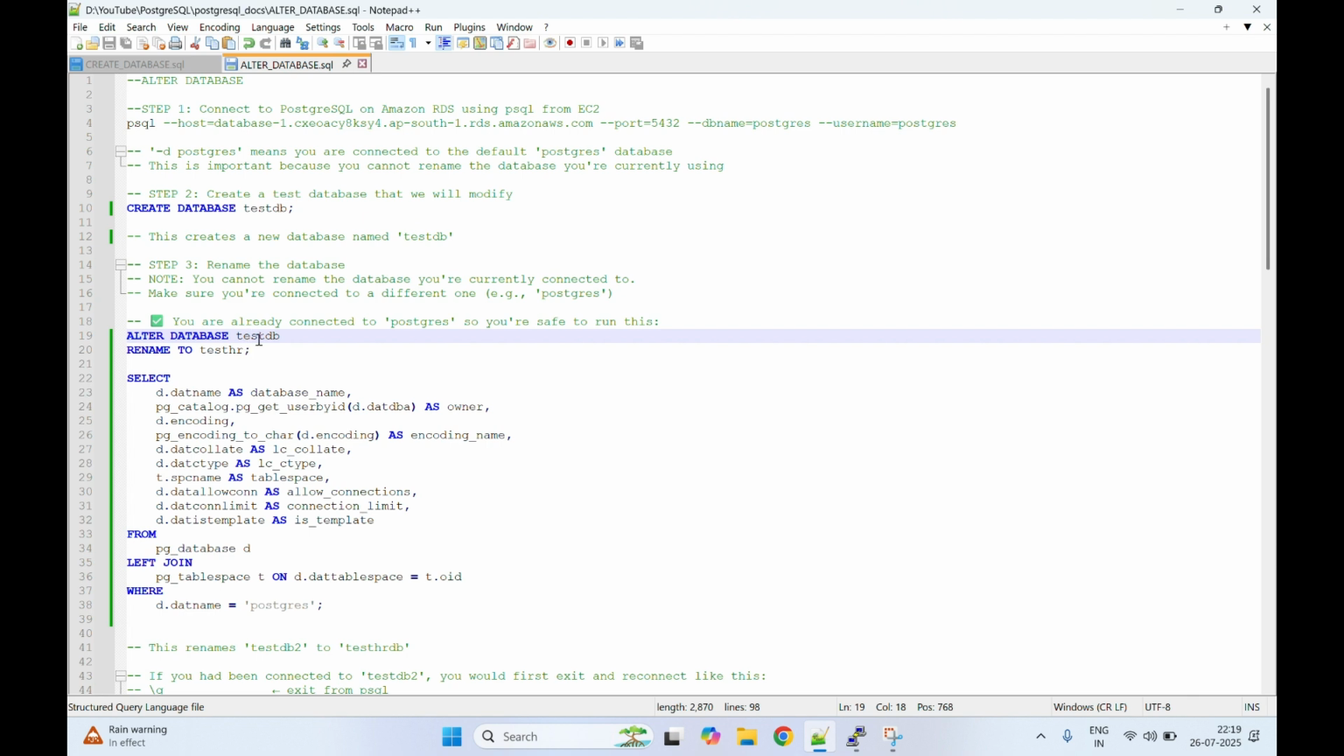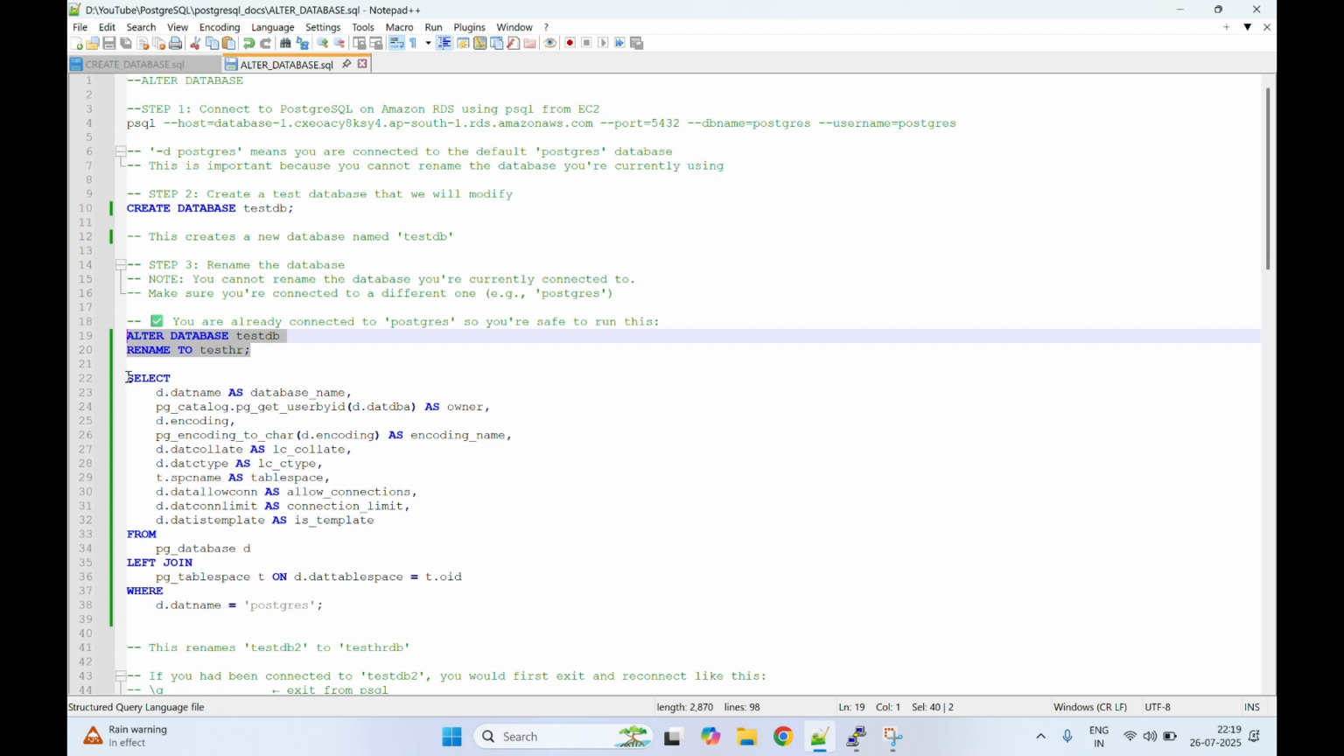But let me tell you one thing. For example, currently we are connected to the Postgres database with the username postgres. So we can rename this database. But if you are already connected to the test database and you are trying to rename the same DB, you can't do it. That means to rename the current database, we need to connect to a different DB. Whatever database you are currently connected to, you can't rename that. So we are connected using the Postgres database, so we can rename it. So I'm renaming testdb to testhr.